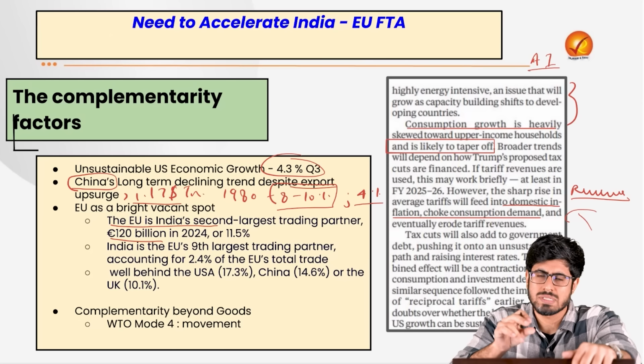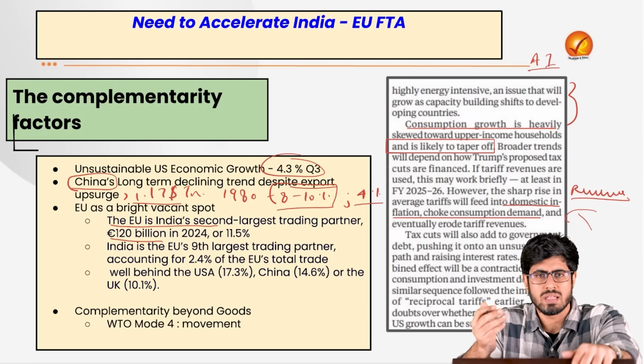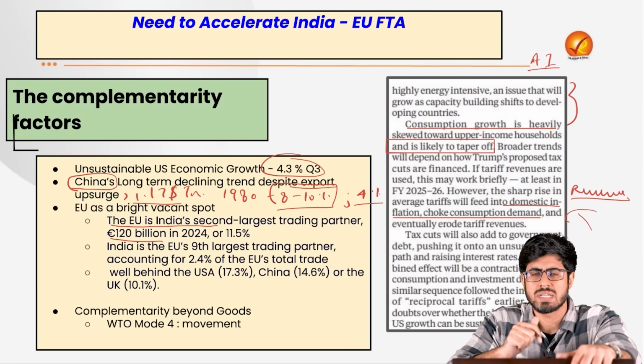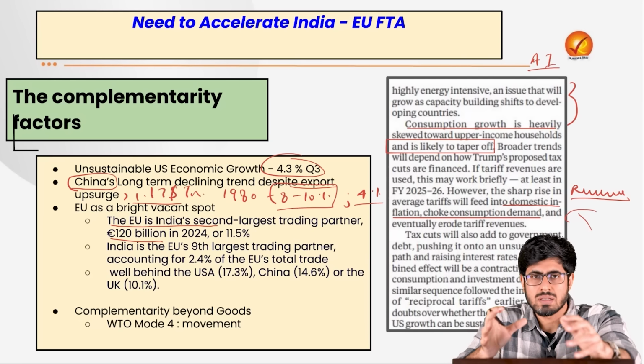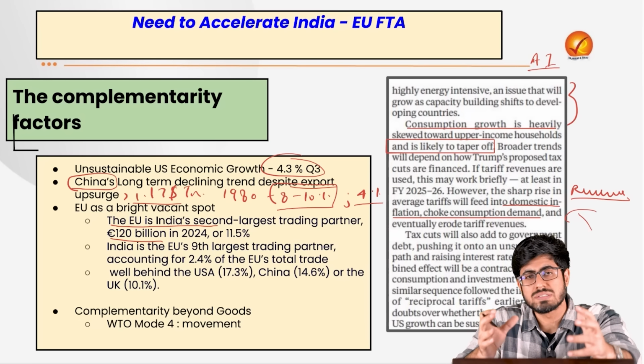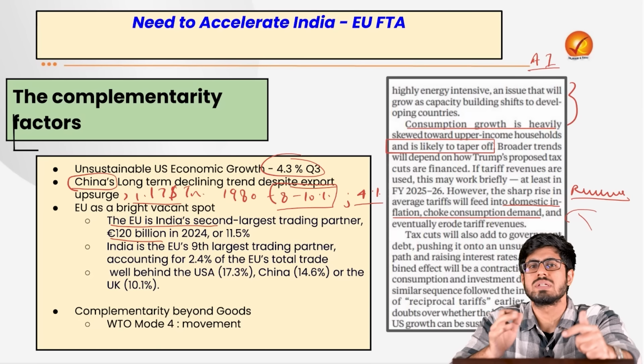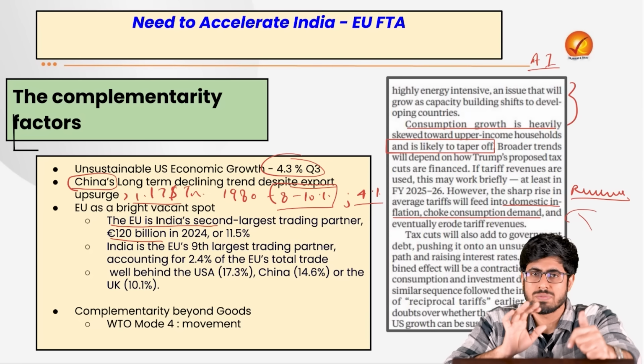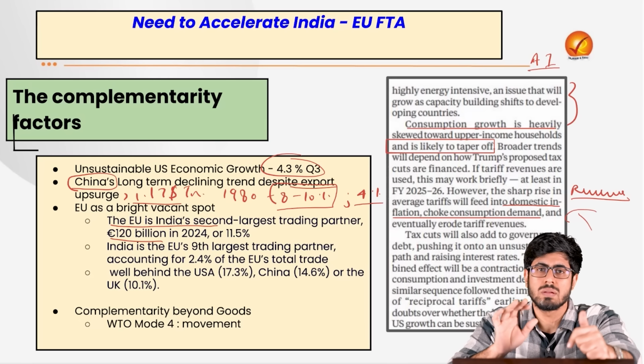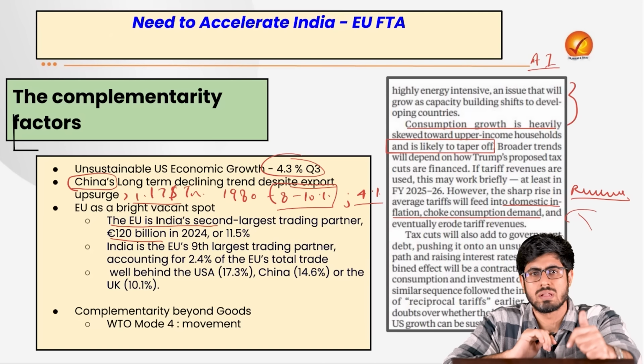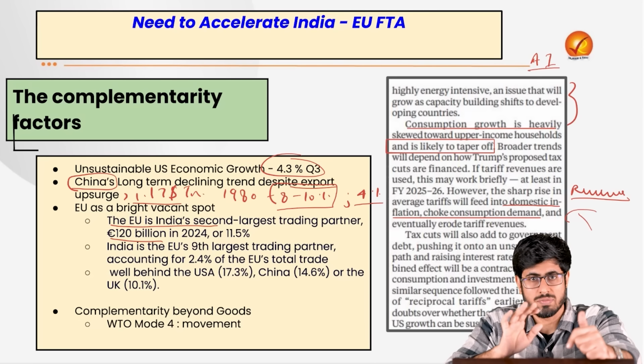If we take it as separate countries, the numbers would be different. There we would have the US and China in the first and second place respectively. But if we take the regional groupings, the European Union lies at the second position among all the trading partners of India, because we trade around 120 billion euro worth of goods every year. It is not dollar, it is euro. If we take it in dollars, it would be around 160 billion dollars.